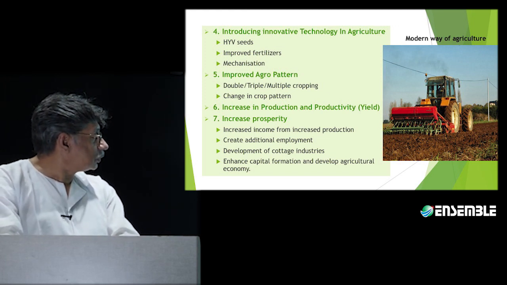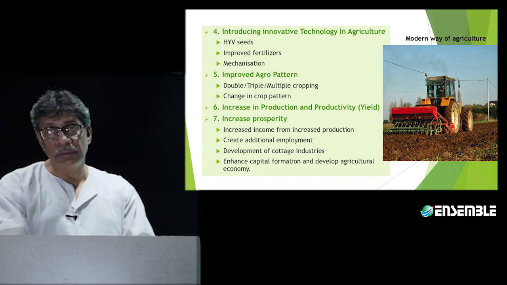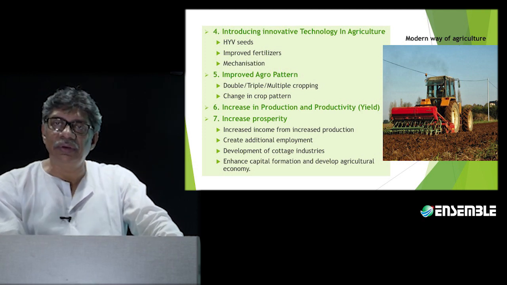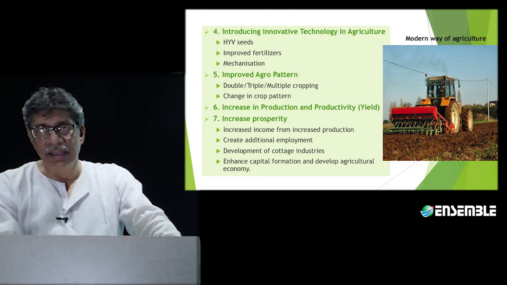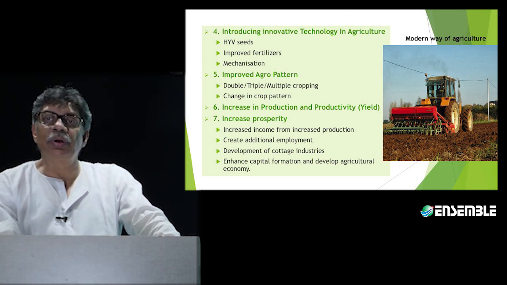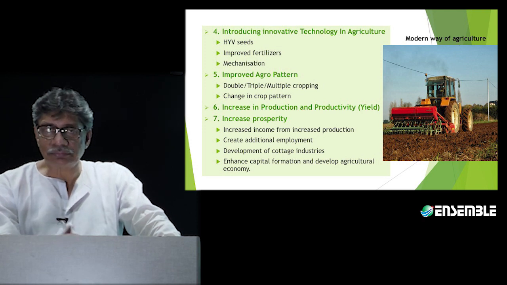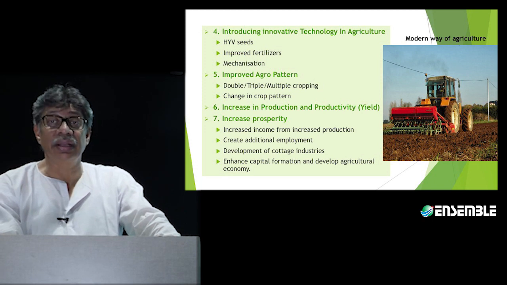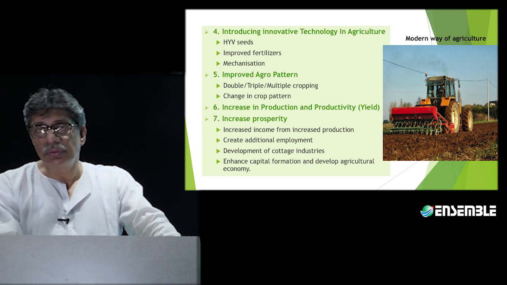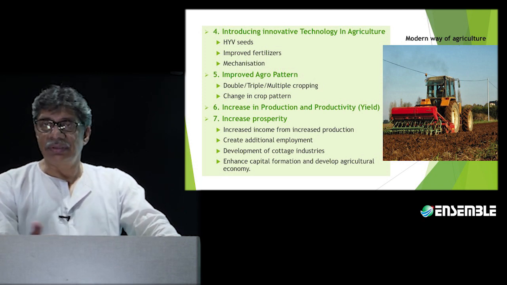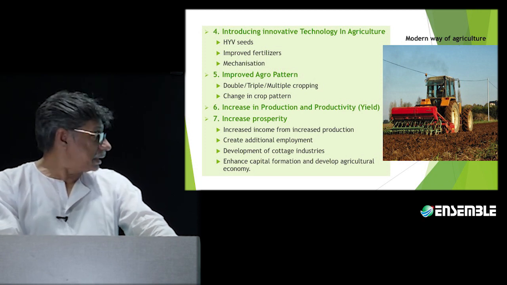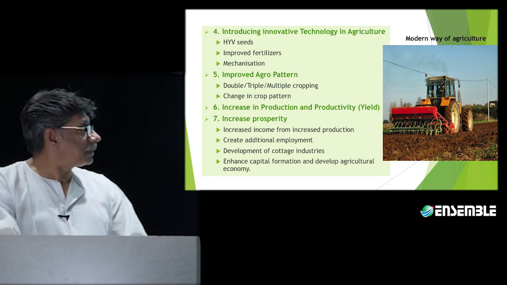Then, of course, it also leads to a change in the cropping pattern. With irrigation, you have been able to cultivate rice even in Rajasthan. With irrigation, you have been able to cultivate rice even in some places of the drier regions of Haryana, Punjab as well, and Uttar Pradesh as well. Now, that is a change in the cropping pattern in these types of places. That's so significant from that angle.